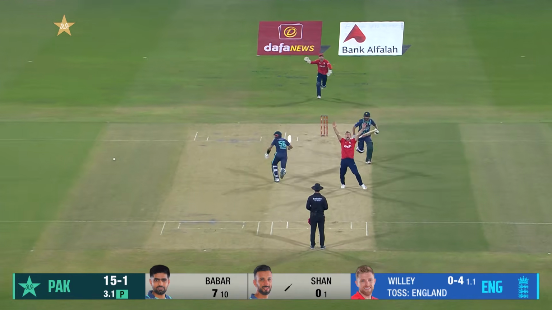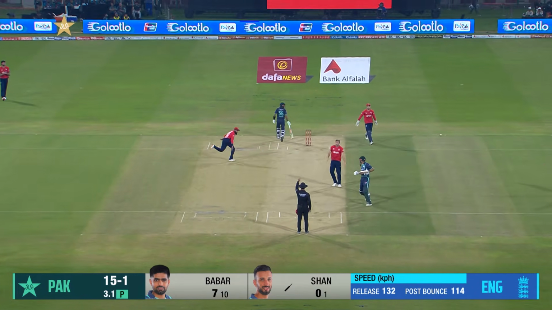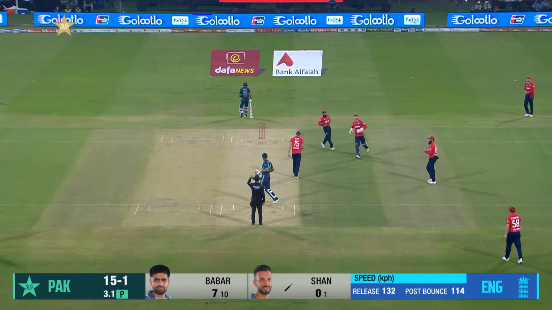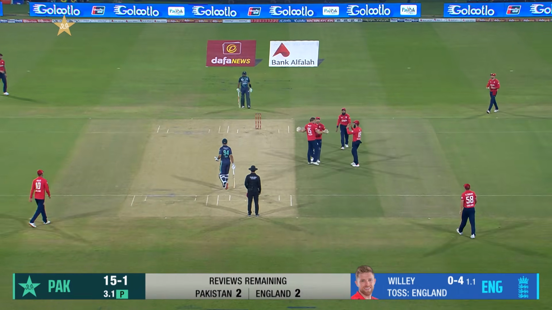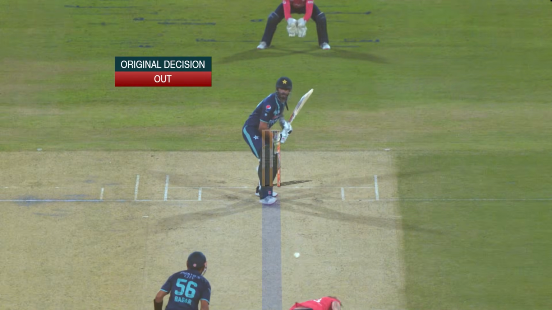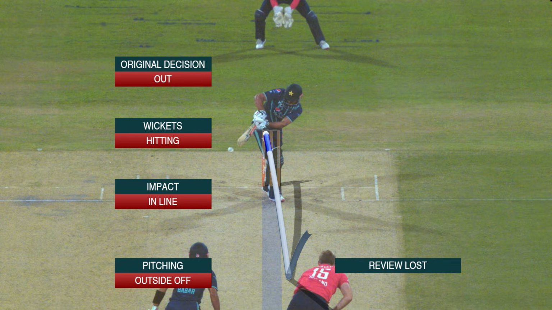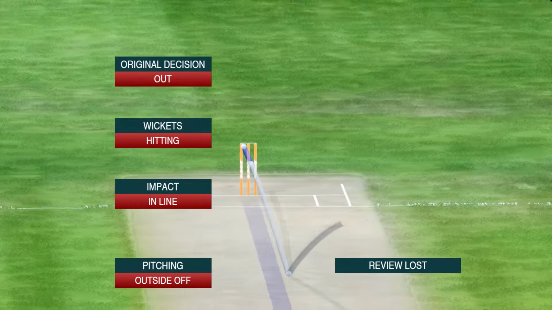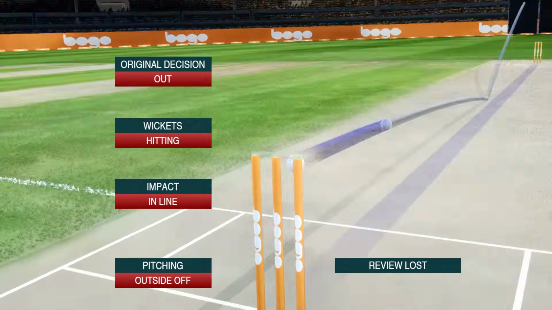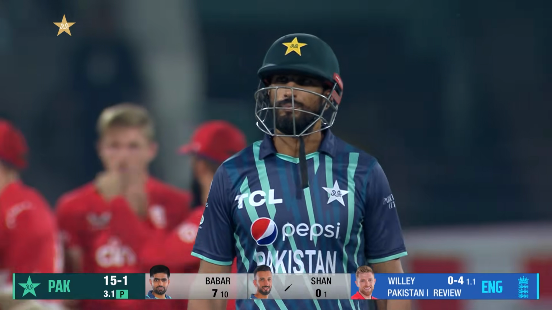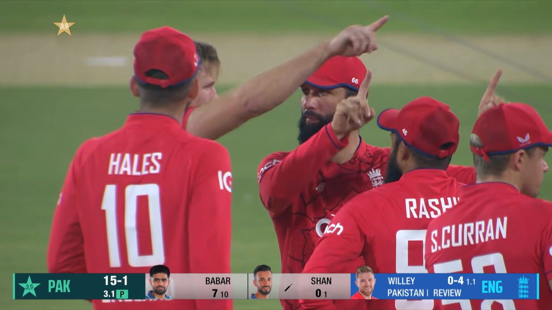Oh, that's pretty straight. That is very, very straight. Shan Masood just put his front leg across in front of the stumps. The umpire's decision is out, pitching in line, impact in line, wickets hitting.